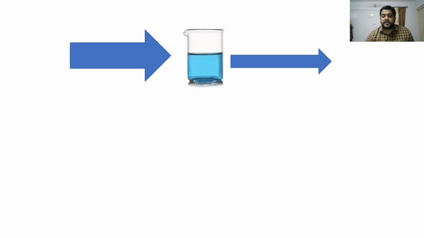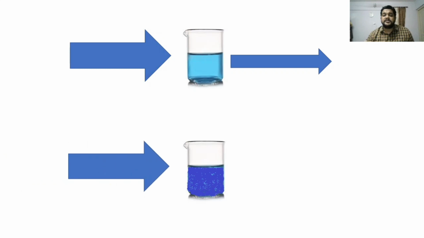Let's see what happens when the solution in the beaker is more concentrated. If the concentration of the solution is increased and the same light ray is passed, will the absorbance increase or decrease? Yes, you guessed it right. The absorbance increases in proportion to concentration.